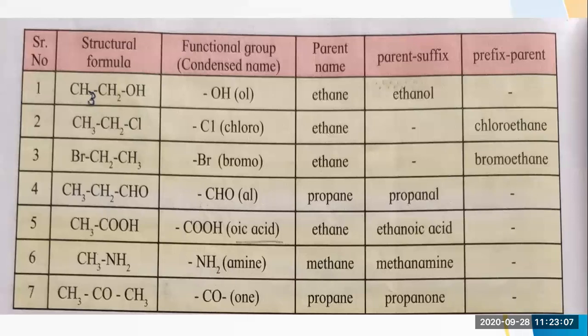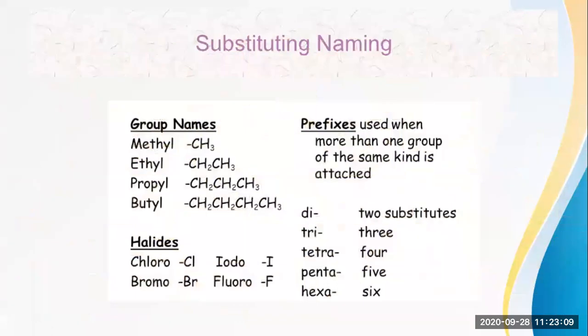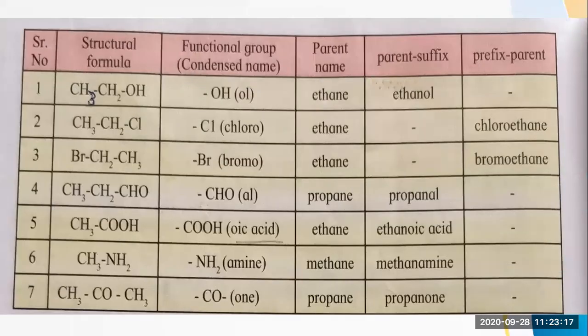Then comes the bromo. As I have already written, chloro, iodo, bromo, fluoro, this is how you have to write these halogens in the compound. So here you can see bromoethane. Bromo is written first as the prefix, and then comes the parent word. Here you don't have to remove the last E, because you are writing the parent name afterwards.